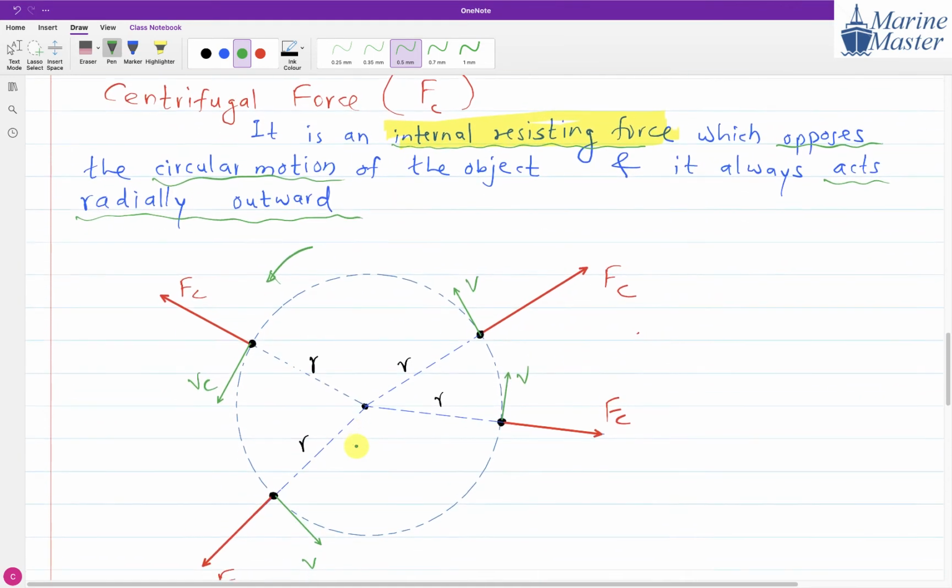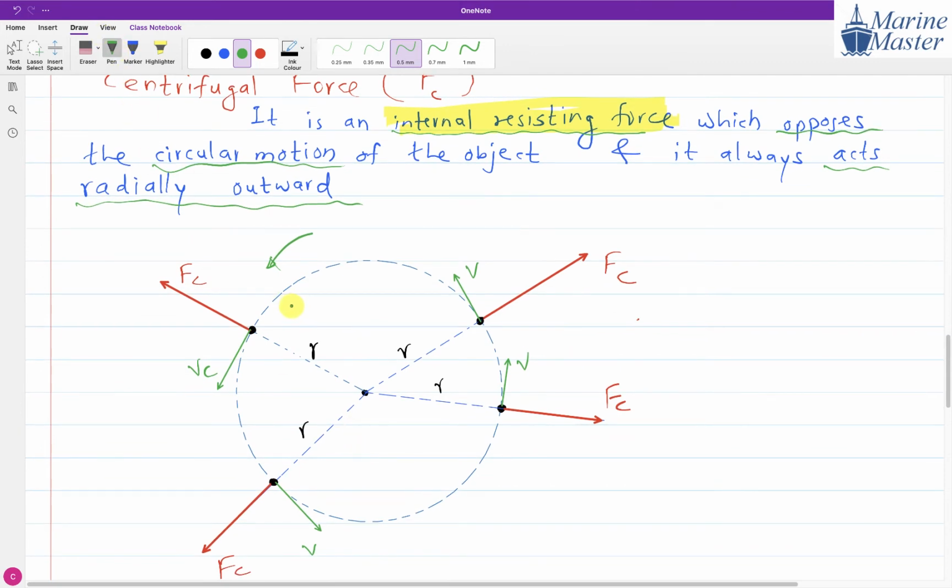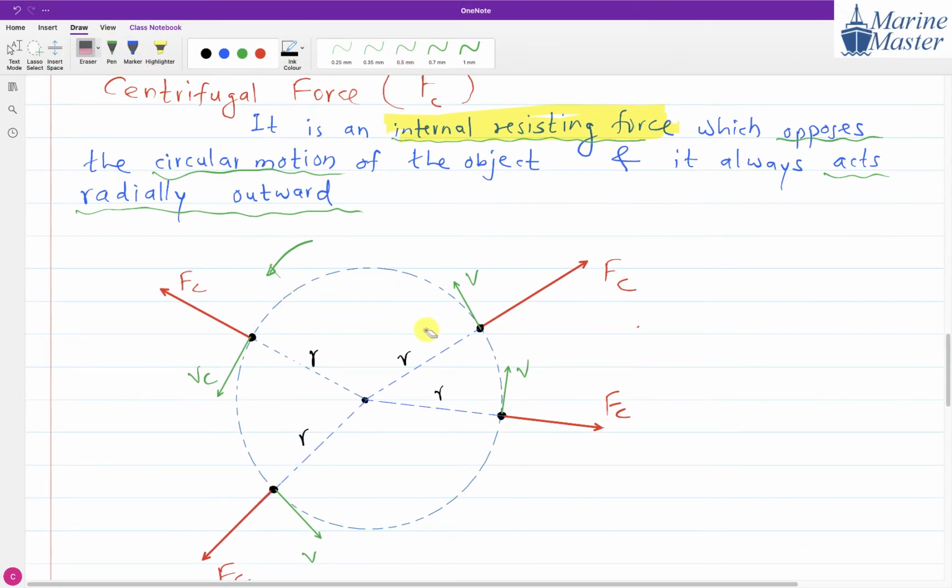Now with the help of a drawing, we will try to understand more. Suppose there is one object moving in this dotted circle. The black dots are different positions of the same object on this circle. Suppose the object is here. As I told you, whenever this object moves in a circle, there is an internal resisting force on it, the centrifugal force. And how will the centrifugal force act? Centrifugal force always acts